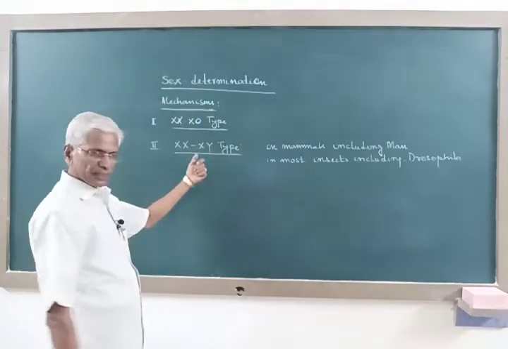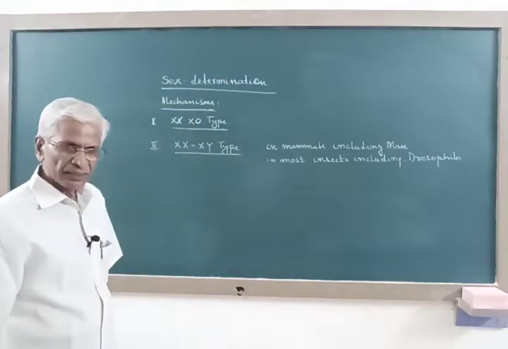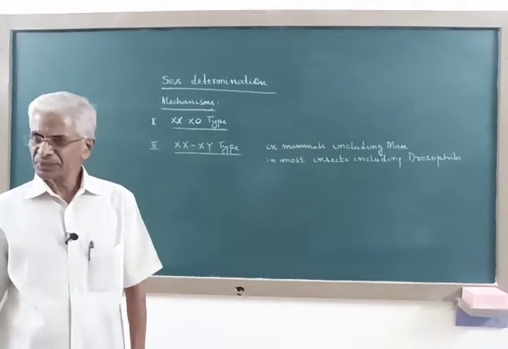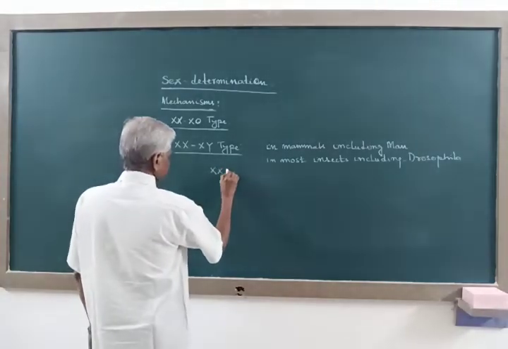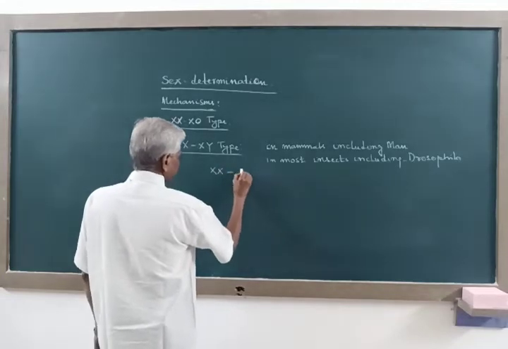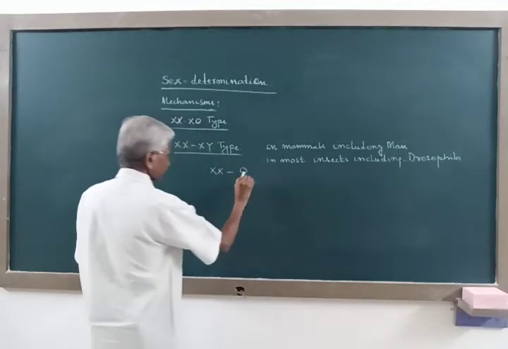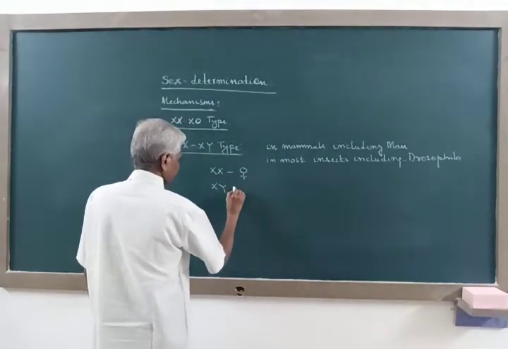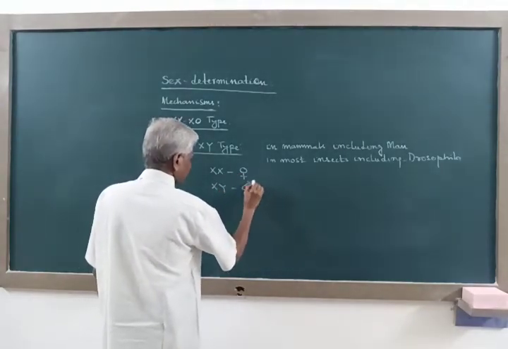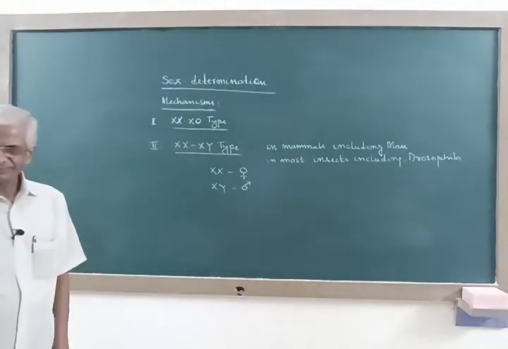Now in this sex determining mechanism, XX makes the individual female and XY makes the individual male.